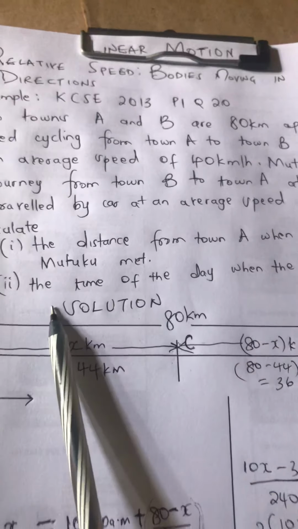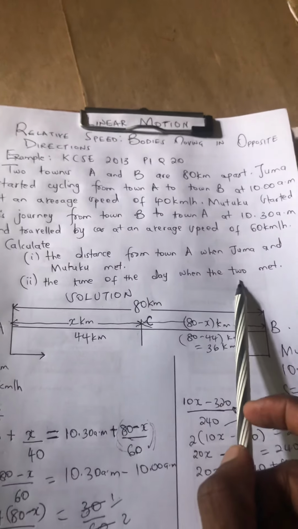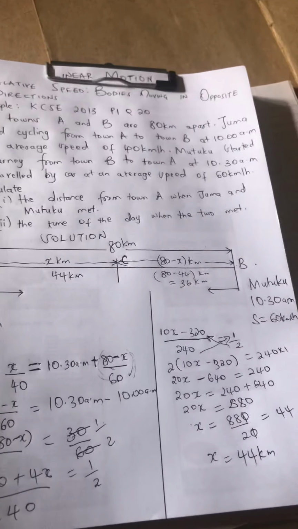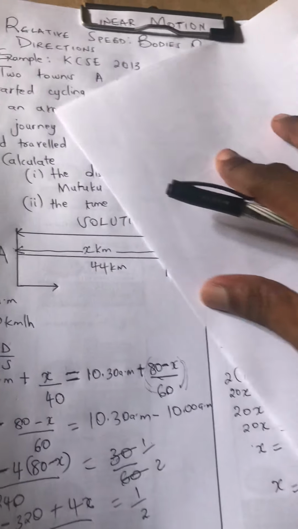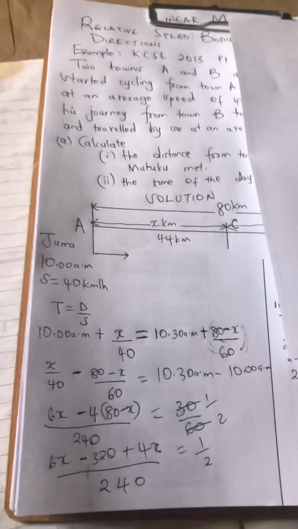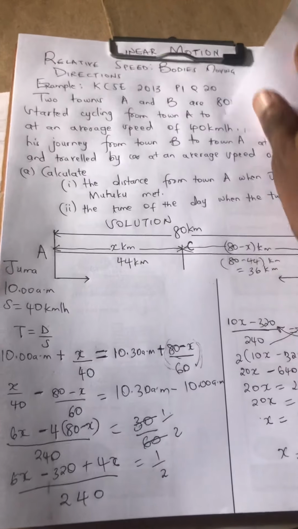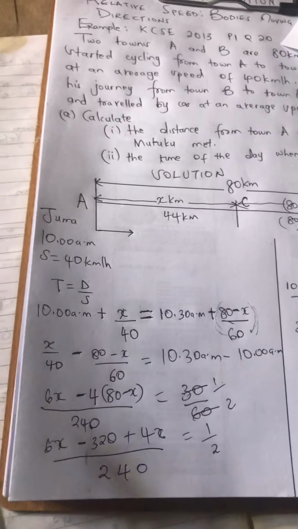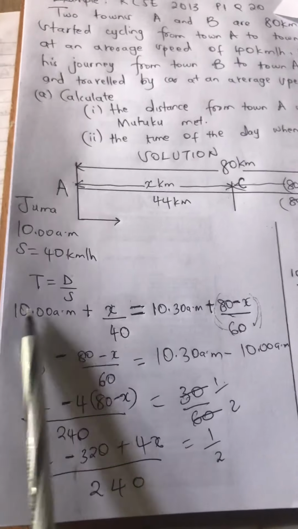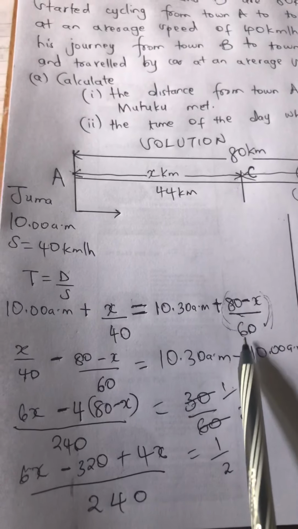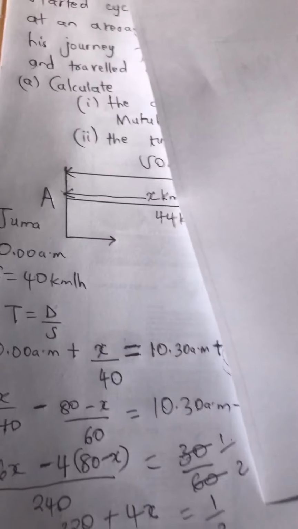Alafu sasa Roman 2 tunaambiwa the time of day when the two met. Now this is the easiest part. Ukiulizwa the time of day when the two met, unakuja tu unachukua any of this. Remember, this is the time they met at C. 10 a.m. plus x over 40, or 10:30 a.m. plus 80 minus x over 60. So you just come and pick any of them.